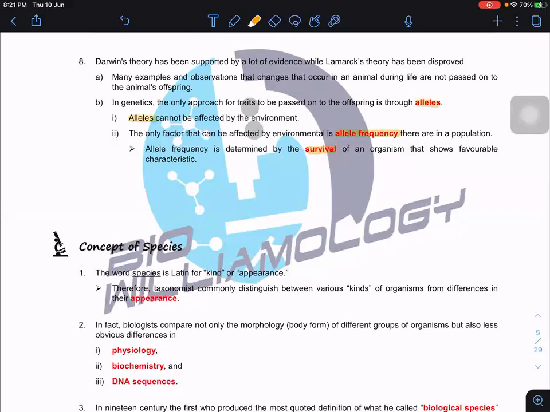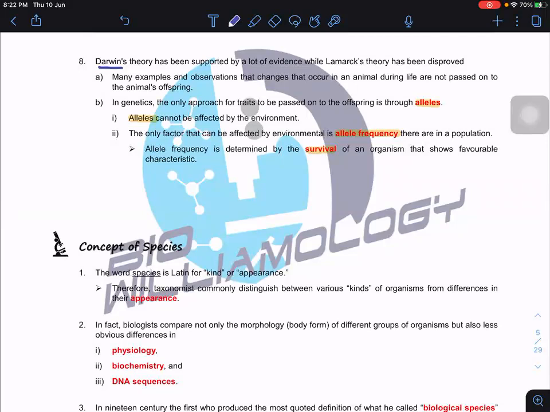Those alleles that confer the best, fittest characteristics will be passed on to the next generations. So that's why Darwin's theory has been supported by a lot of evidence. Natural selection selects which variants will survive better and pass on the allele to the next generation.